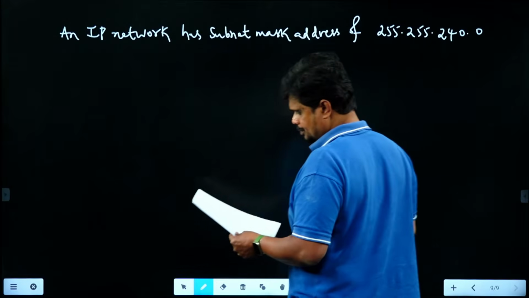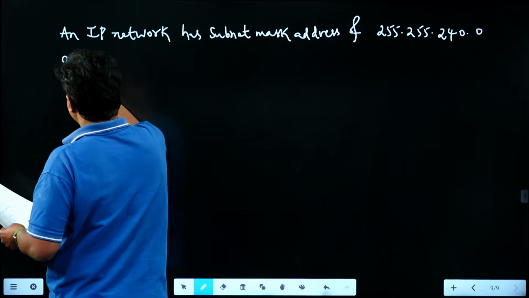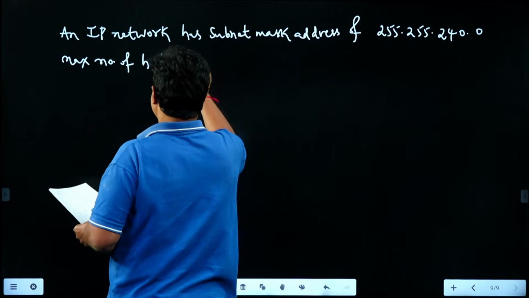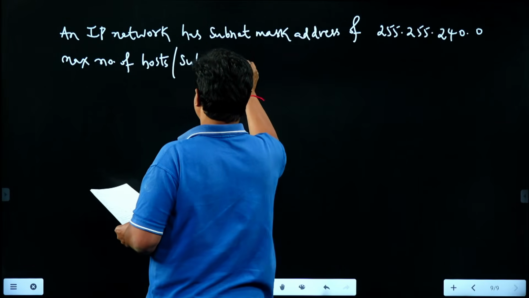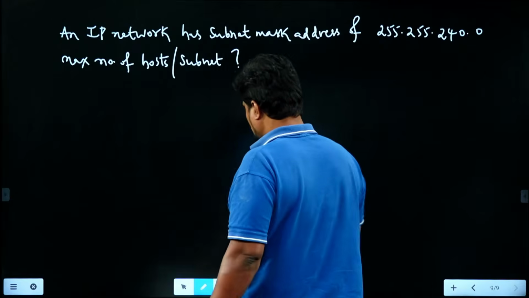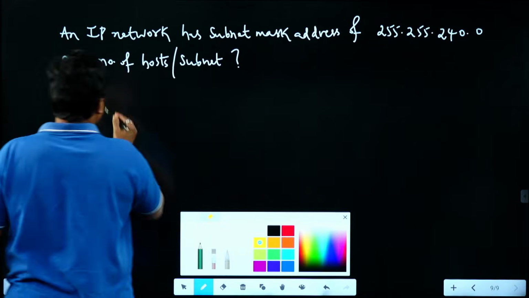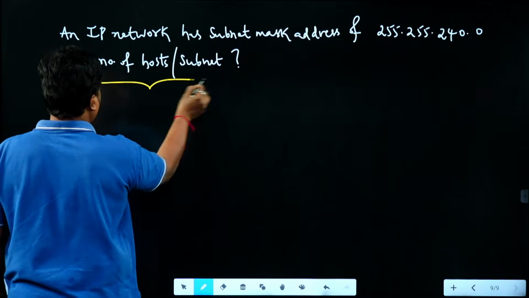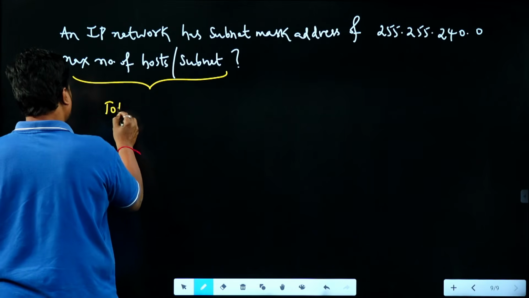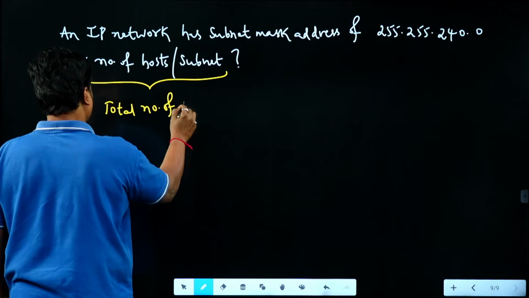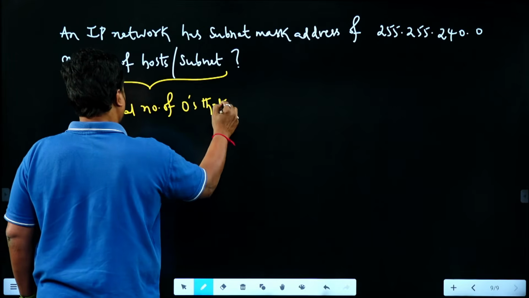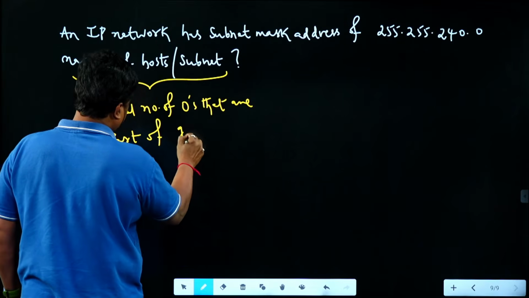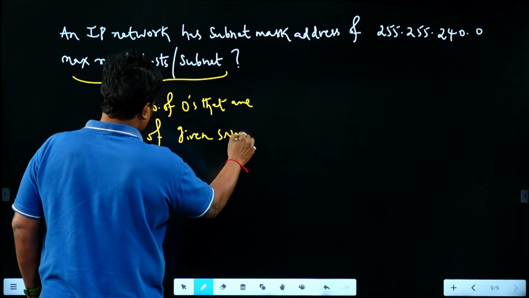255.240.0. So the maximum number of hosts per subnet is what it is asking. We all know that to find out the number of hosts, we need to consider the total number of zeros that are part of the given subnet mask address.